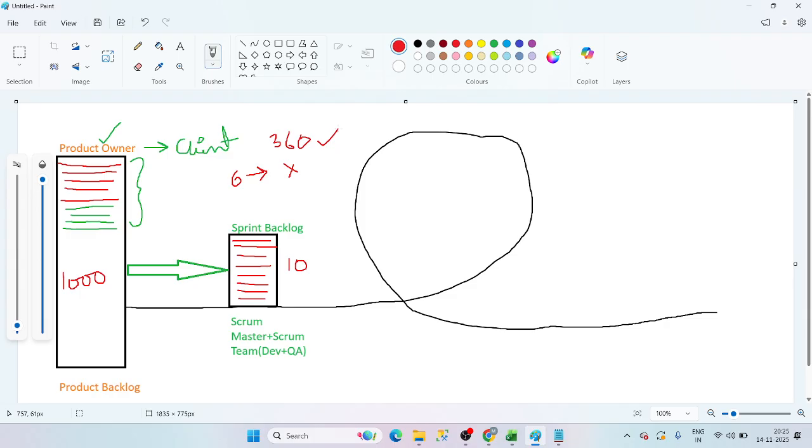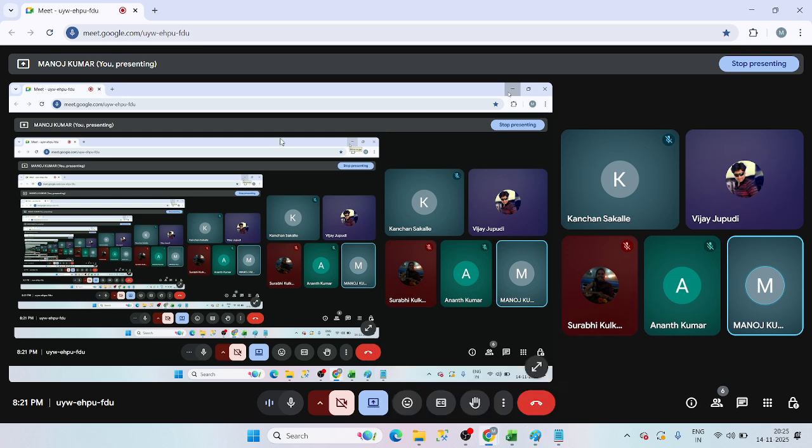So how are you saying that 1 hour is equal to one story point? Total hours is 360. Are you taking 360 story points? Yes, we would be considering 360 story points. If there are 10 tickets and some of the stories have an effort of maybe 4 hours, some 8, some more, we will add all those up.